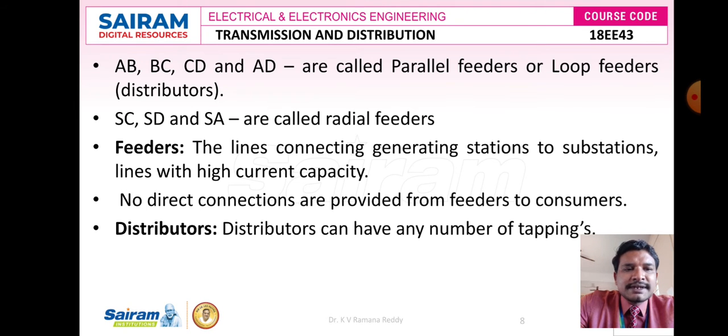Then what is meant by feeders here? Feeders are nothing but the lines connecting the generating stations to the substations. These lines carry high current capacity, and no load is given directly from feeders to consumers. Distributors can have any number of tappings, like tapping 1, tapping 2, tapping 3, tapping 4, because all distributing systems are connected in parallel, and there is no connection in series.